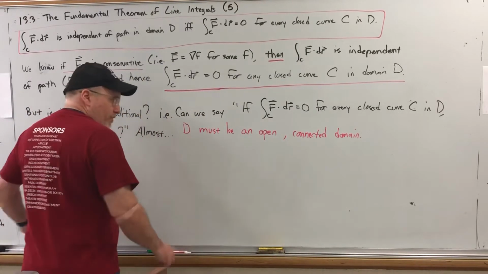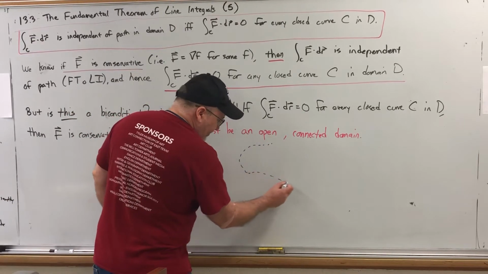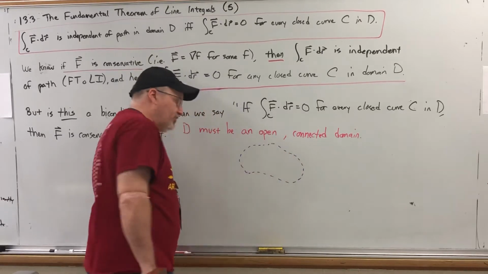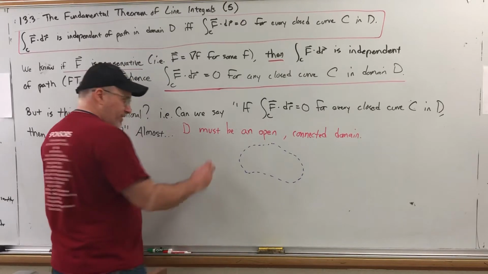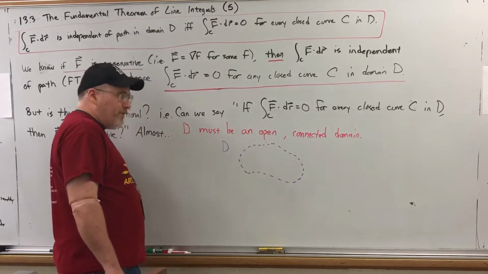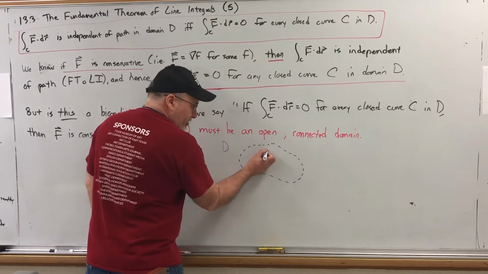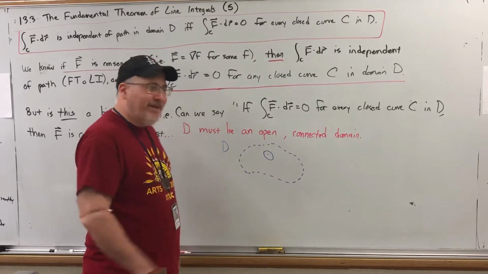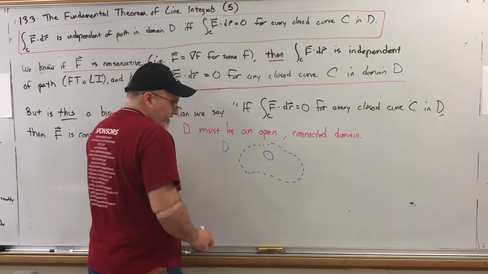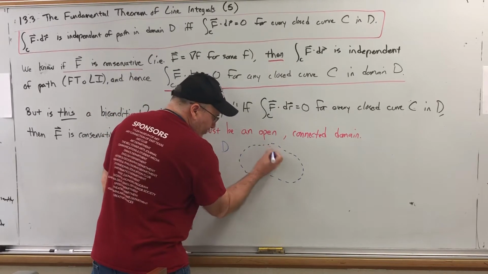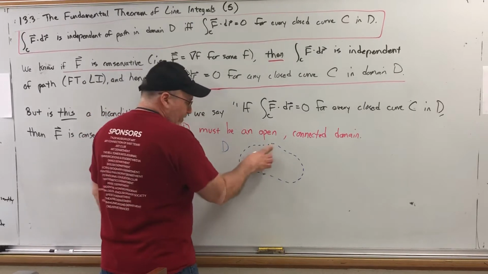I'm going to meet somewhere in the middle. Open basically means that it does not contain its boundary. The strict definition of open, let's say this is domain D, says if you pick any point on the interior, then there's a disk around that point that's contained inside the set. It may be a small disk, like if I pick a point really close to the boundary, then I would have to put a smaller circle around it, but it would still be contained inside of there.